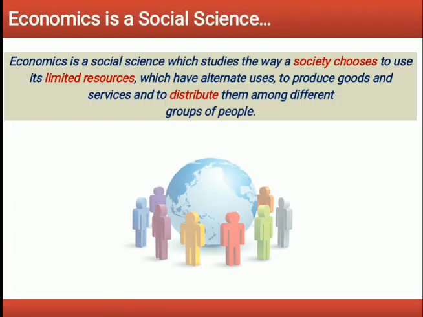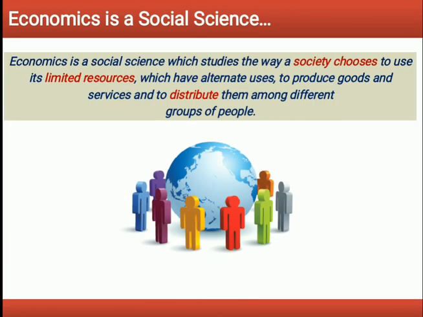And the meaning of economics. Economics is a social science which studies the way a society chooses to use its limited resources, which have alternative uses, to produce goods and services and to distribute them among different groups of people.